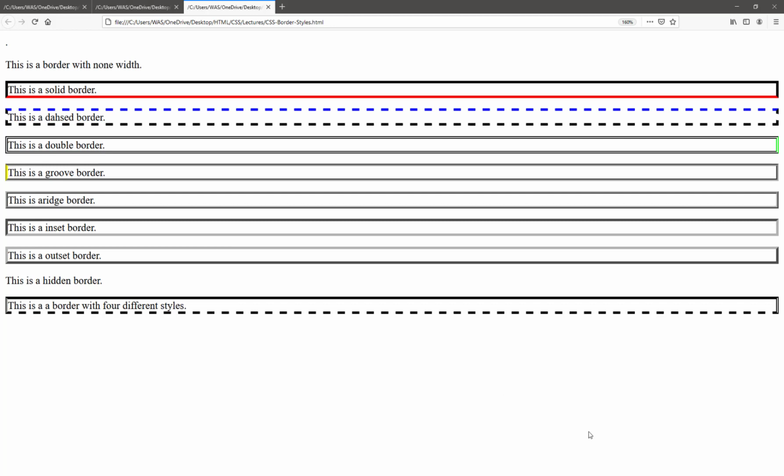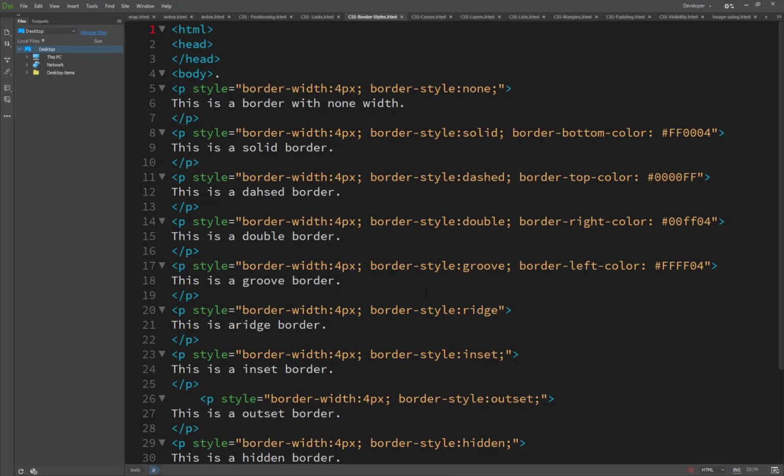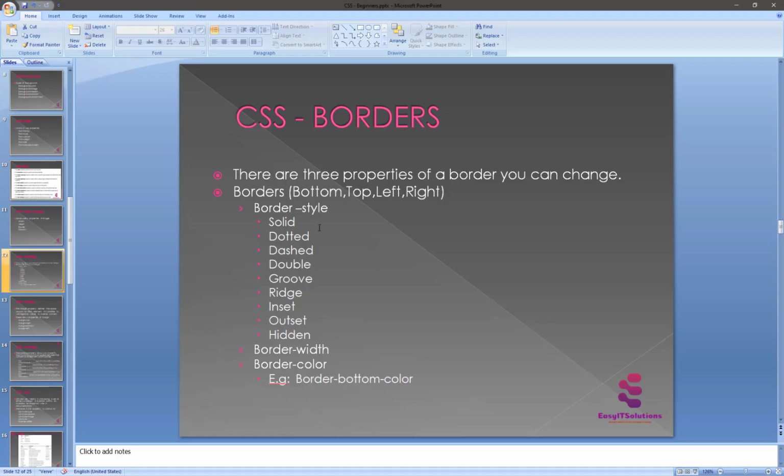So how it's used and how it works you will see, and it's very easy. As I already told you, you can change the border, and the borders are bottom, top, left, and right, the four types of border.